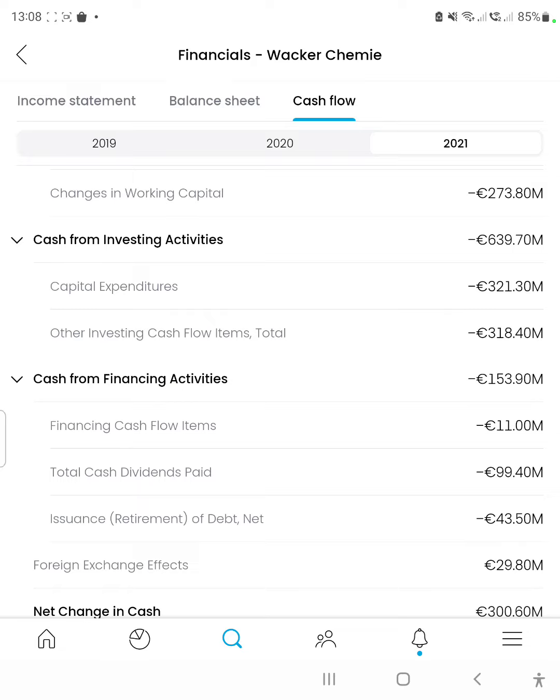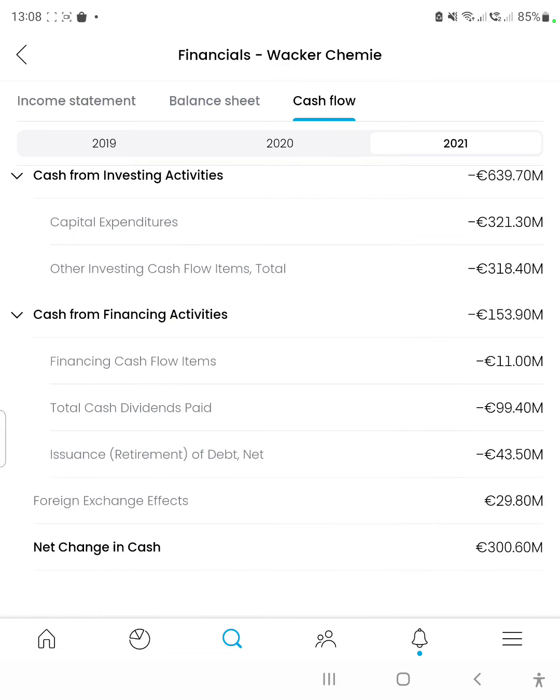Foreign exchange effects, which is the impact of the currency, denominated currency increasing compared to the exchange rate, was 29 million euros. So the company gained 29 million euros in that regard, which is good. And overall net change in cash was 300 million euros, which is really good also. So that is the last cash figure that the company has in its accounts.